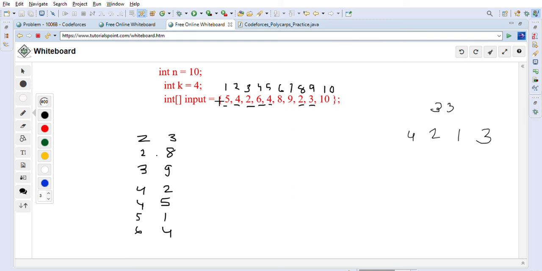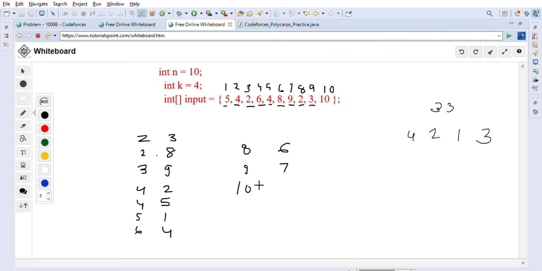After that there is no 7. 8 6 is there, so I'll just write it down here. So 8 we are done. Now 9 7 is there. So this is the pair, right? So value and then the position, and 10 10 is there after that, right?